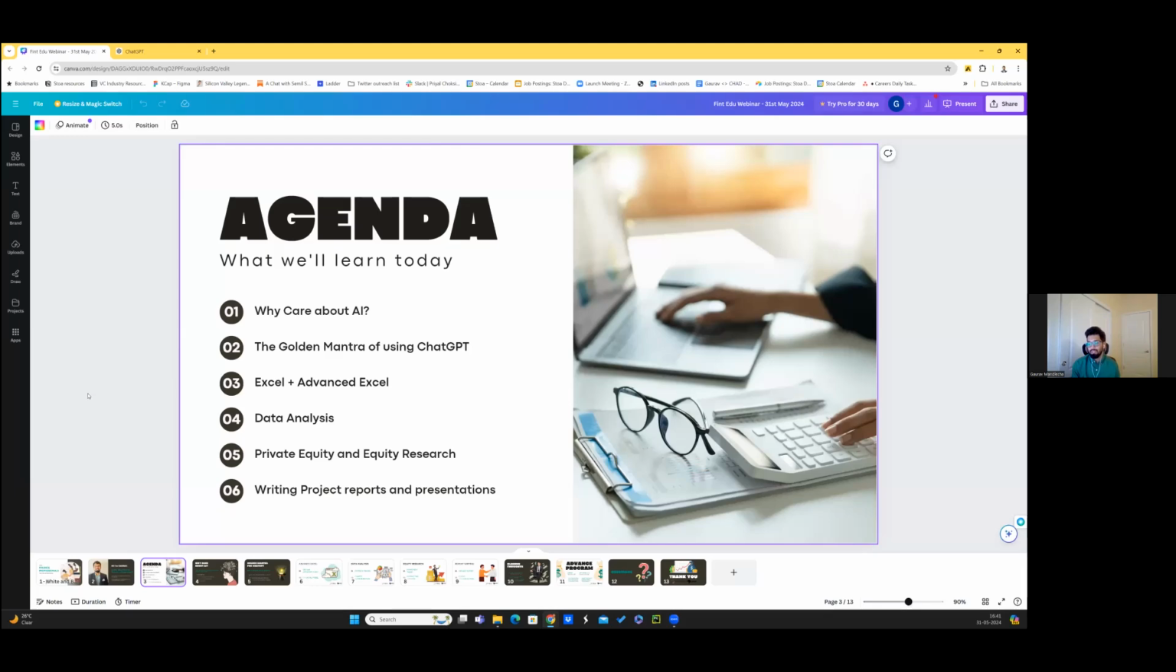I'm going to give you a formula that you can use in your workplace. Anytime you're using ChatGPT, just remember this small formula. If you do it right, believe me, you will make the most of ChatGPT and other AI tools. Then we'll cover examples around how you can use AI for Excel, advanced Excel, for data analysis. Say if you're into private equity, equity research, how you can use it for writing audit reports, tax reports, presentations that you're supposed to make.